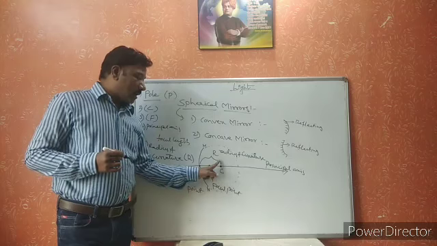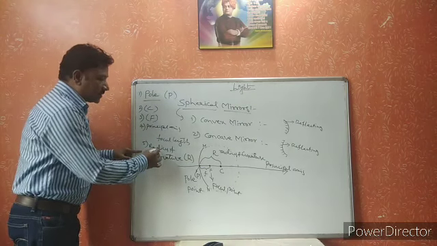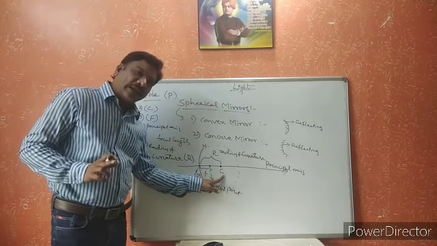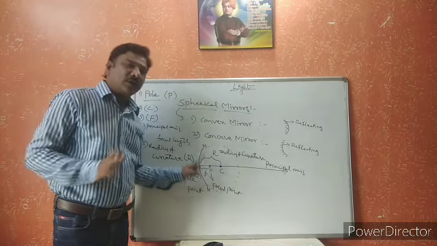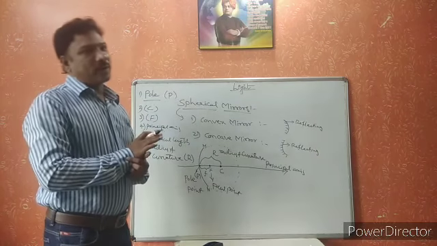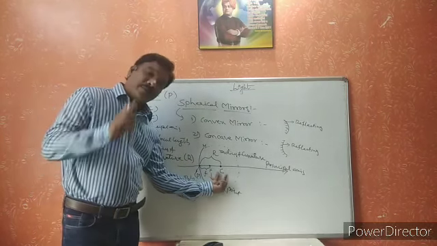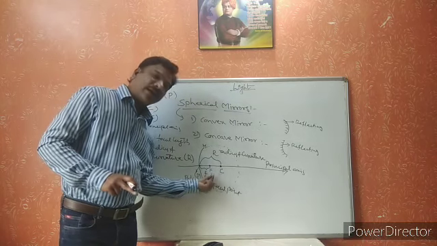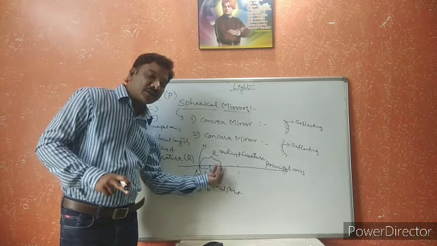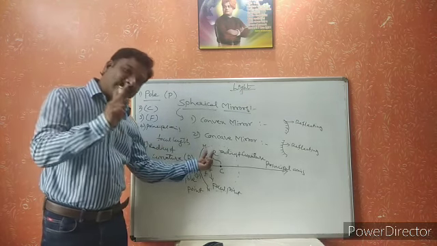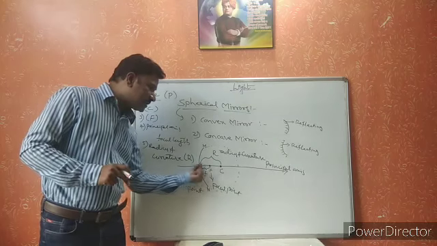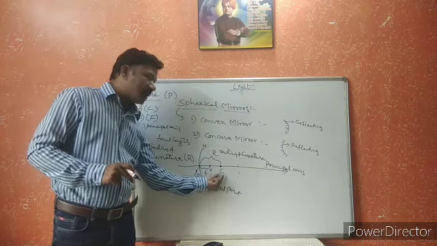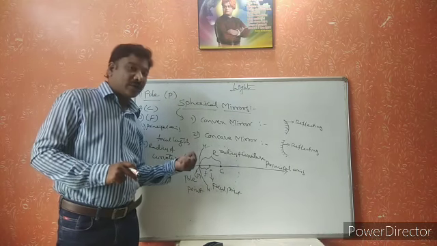See here, R means radius of curvature and C means center of curvature. Center of curvature C and radius of curvature R, these two are not the same. C is a point, the center point of the spherical mirror. R is the radius, the distance from the pole point to the center of curvature. There is a lot of difference between the center of curvature and the radius of curvature.